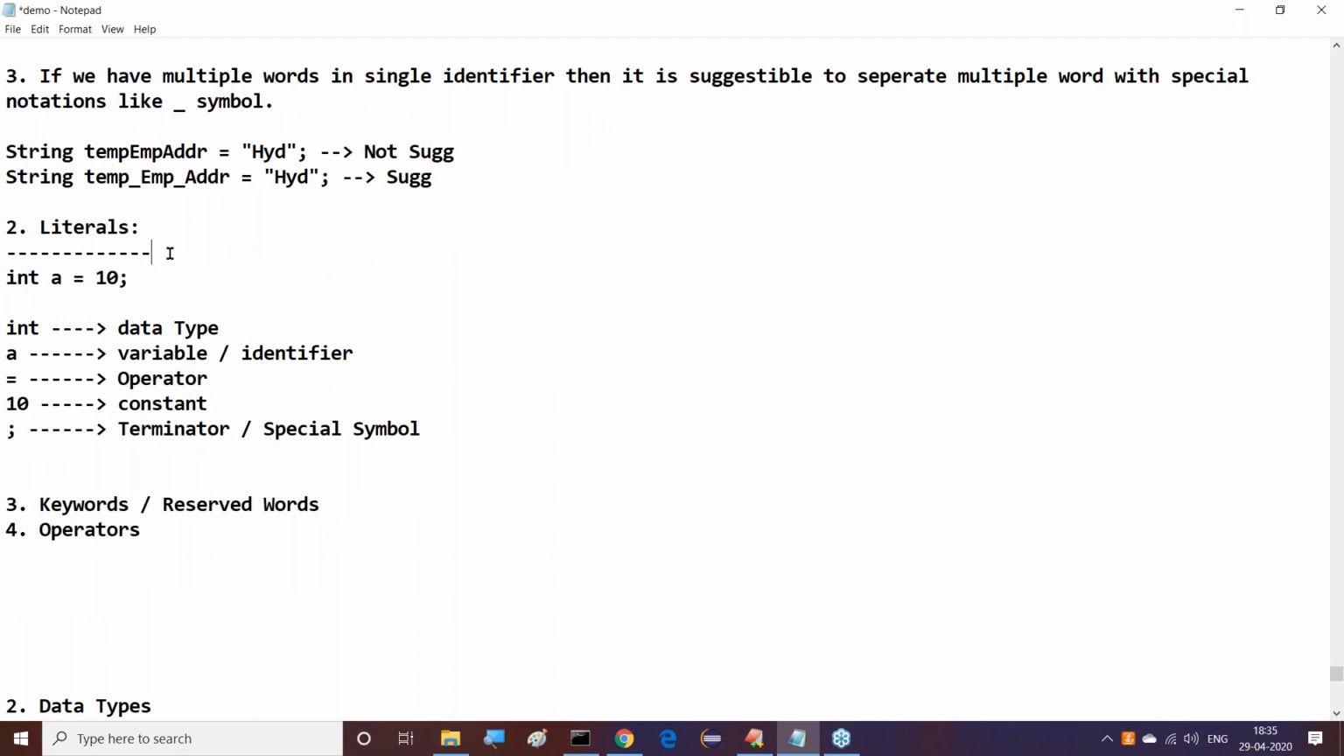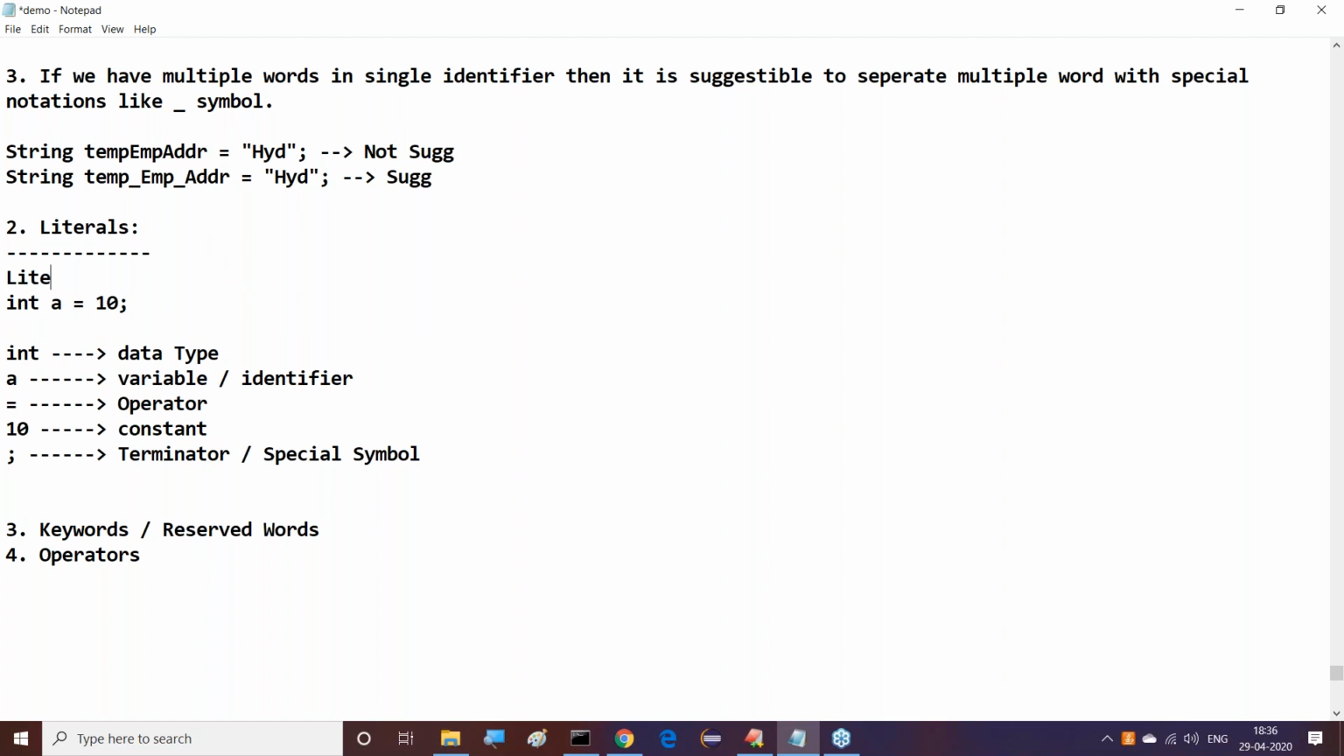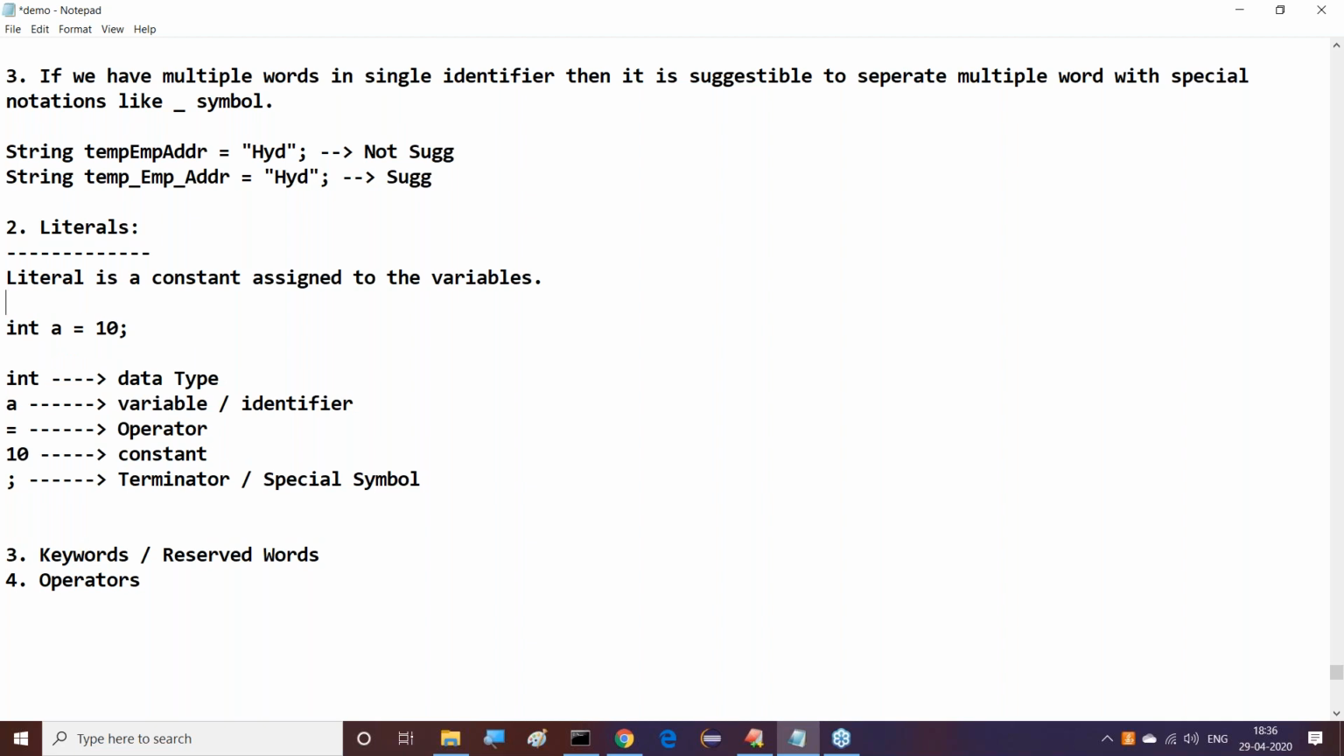Okay, my point is what exactly is the meaning of literal. A literal is a constant assigned to a variable. So that constant is nothing but which one? A literal. The point is very clear. Literal is a constant assigned to the variables. That's it. All of you understand this clearly.